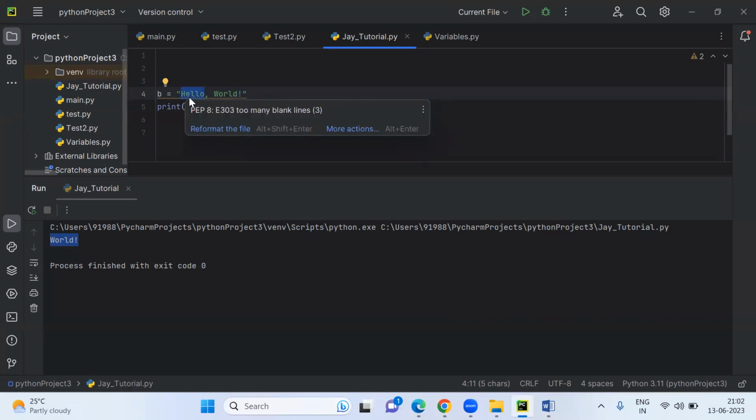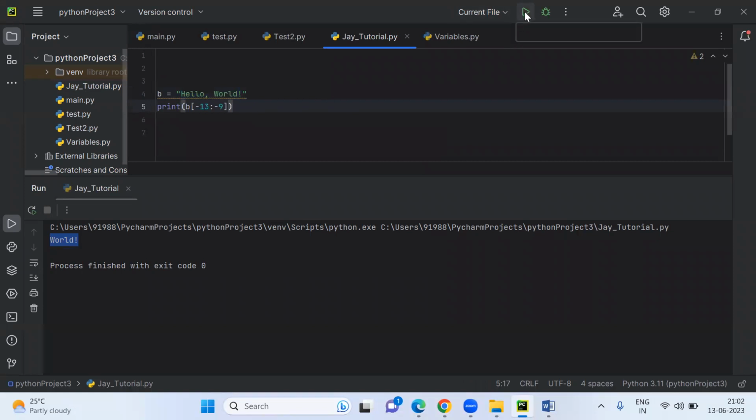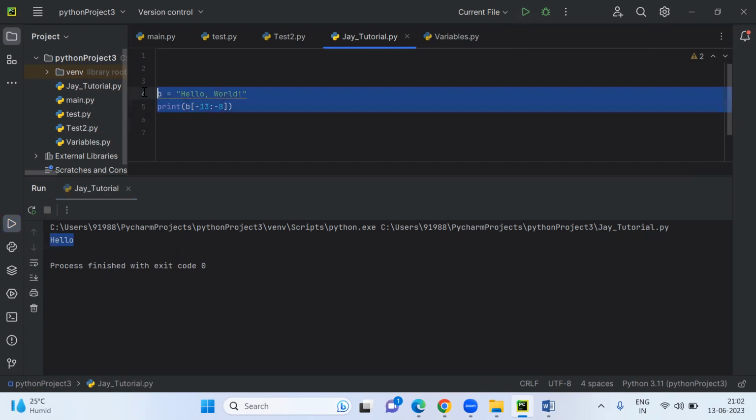So -13, -12, -11, -10, -9. So I'm writing -9. Let's see whether -9 will be included or excluded. Yeah, it's excluded. So we have to write -8 here so that we get a proper hello. So hello you are getting. Just see this one properly. It will be very helpful.